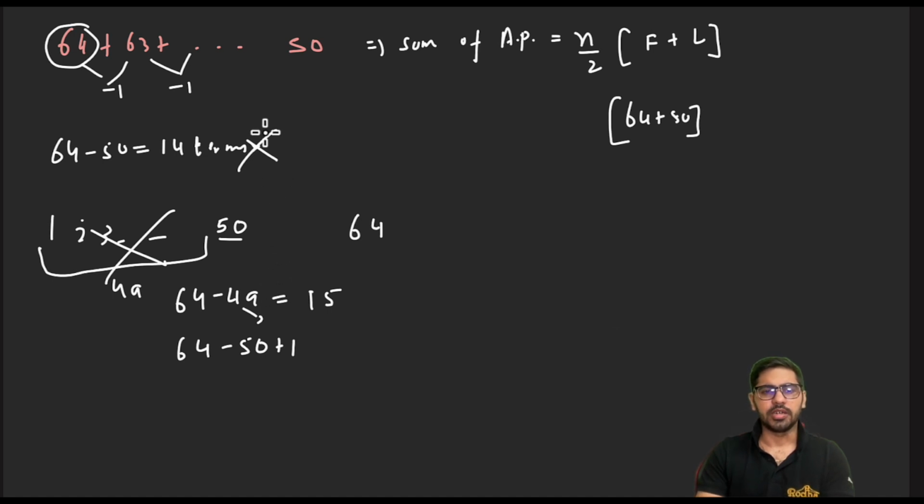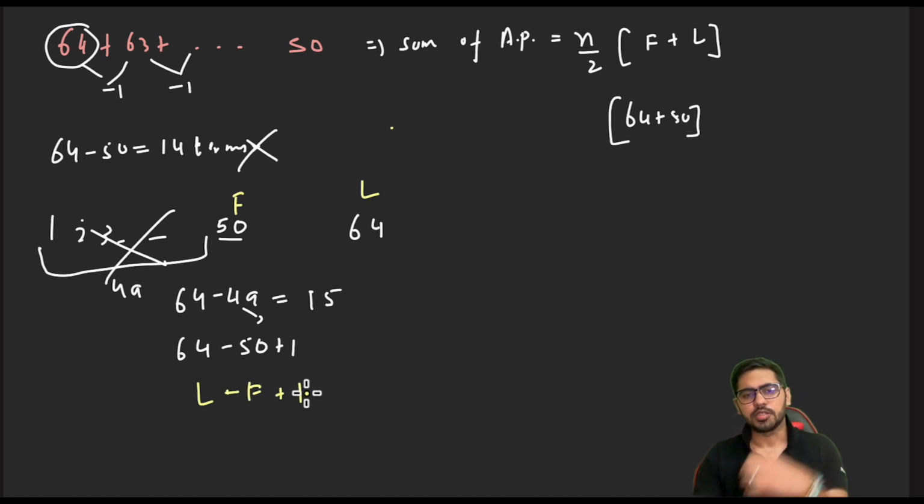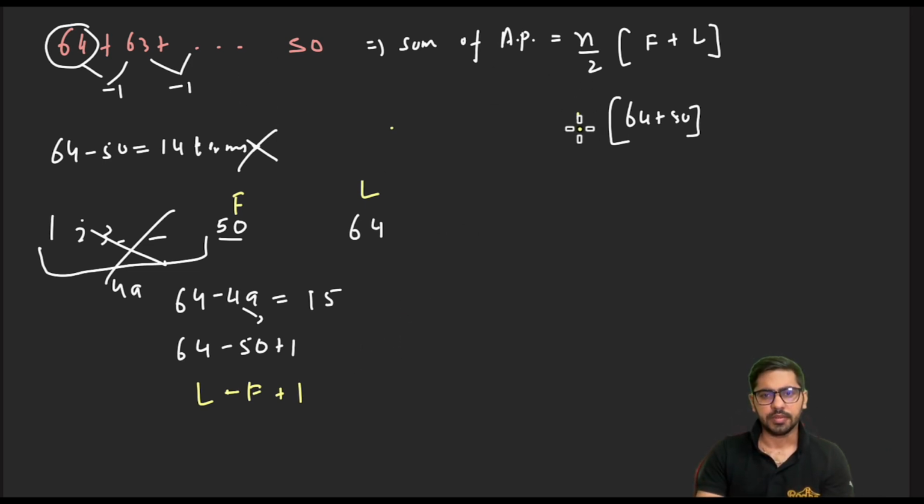And this is what you call the difference whenever your counting starts from somewhere in the middle. So the number of terms is always last term minus first term plus 1, whenever your counting starts from somewhere in between. So there are 15 terms here. So I'll say 15 by 2.